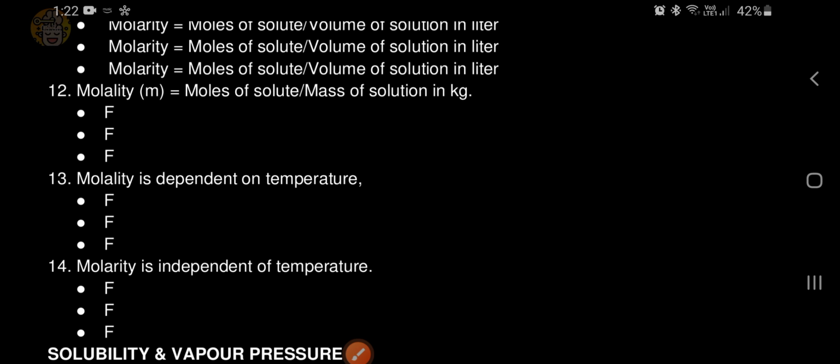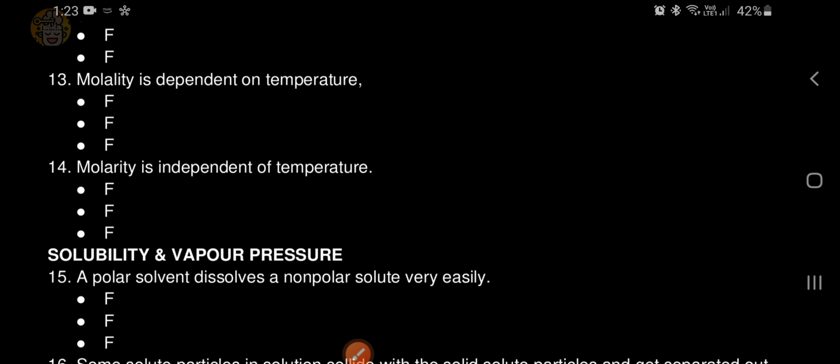Next, molarity is independent of temperature. False. Because the formula of molarity is number of moles of solute by volume of solution in liter. Volume changes with temperature, so molarity also changes. So molarity is dependent on temperature.